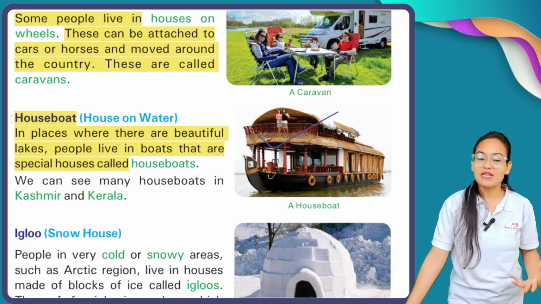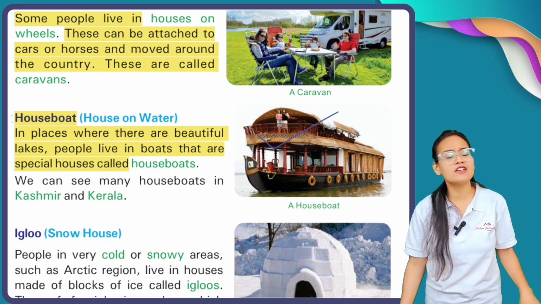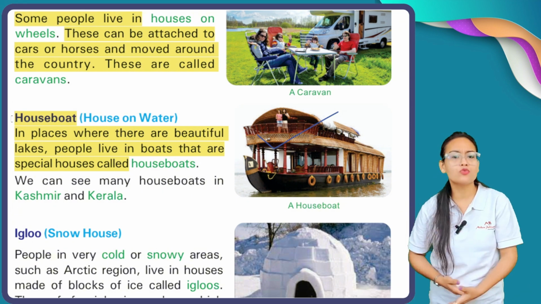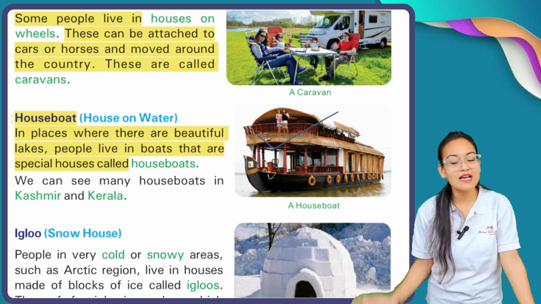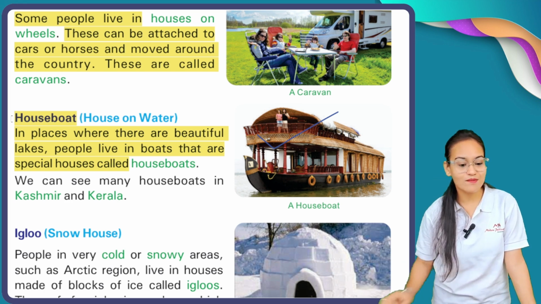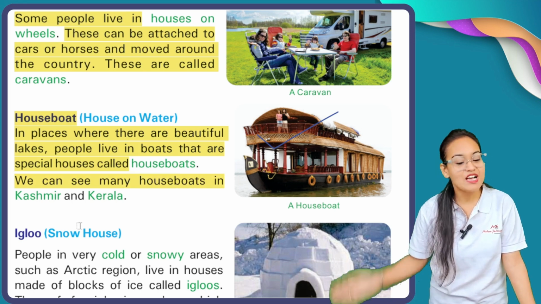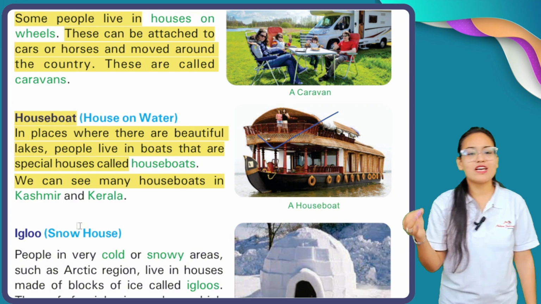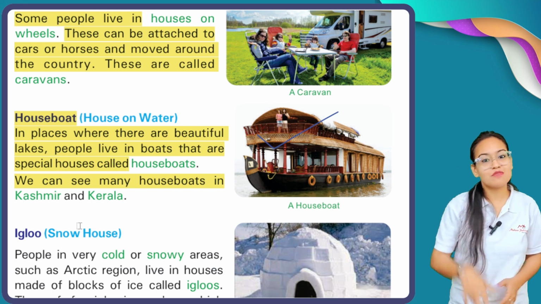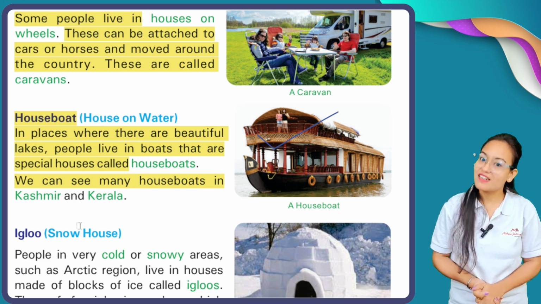Why? Because people with their families come for vacation, maybe summer vacation, came for spending their vacation. They stay at these houses for 2 days or 3 days or maybe 1 week. Okay, so they take a houseboat for rent and spend their vacations there. You can see many houseboats in Kashmir and Kerala. Okay, so if anyone asks you, can you please tell me where we can frequently see houseboats, then you have to name the two states of India, Kerala and Kashmir. And in Kashmir, Dal Lake.